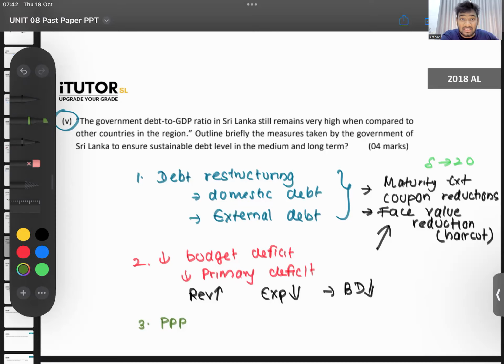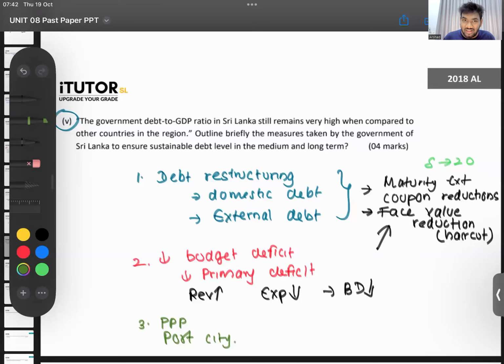We get into partnerships. Now, for example, the port city. The port city project that is happening in Colombo, you all would have heard, no? The port city project, that is not a loan. That's a private-public partnership. So, government of Sri Lanka has partnered with a Chinese firm. So, they have got into an agreement where some of the revenue of that goes to China. I don't know the exact terms of the contract that they got into, but it's not a loan.